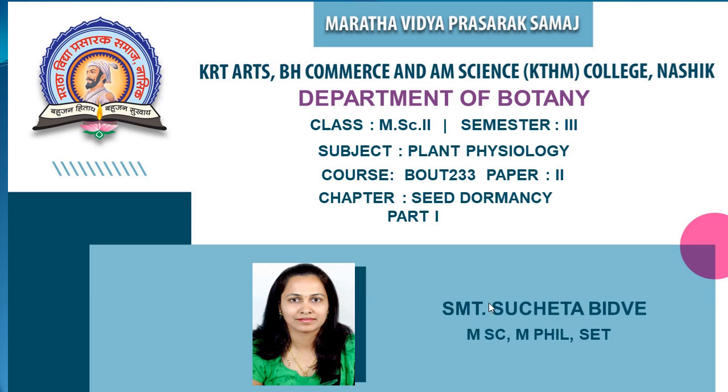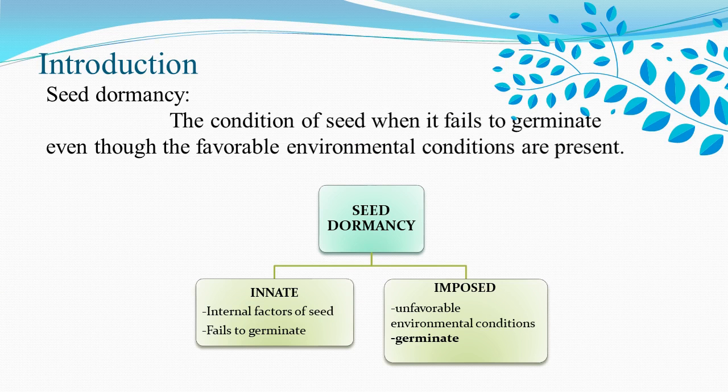Students, we know that there are angiospermic plants around us, and after pollination and fertilization they form fruits, and within fruits there is formation of seeds. A seed is nothing but a fertilized ovule which contains a dormant embryo. This dormant embryo, under suitable conditions, germinates to form a seedling and later leads to the formation of new plants.